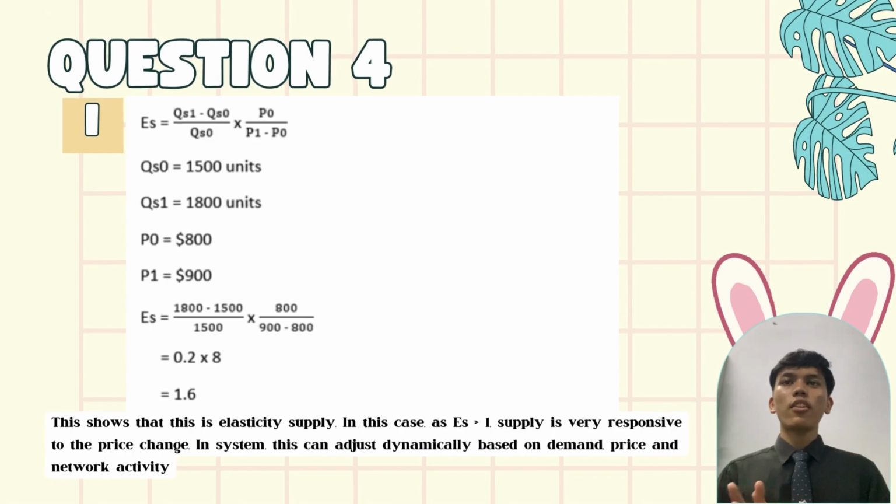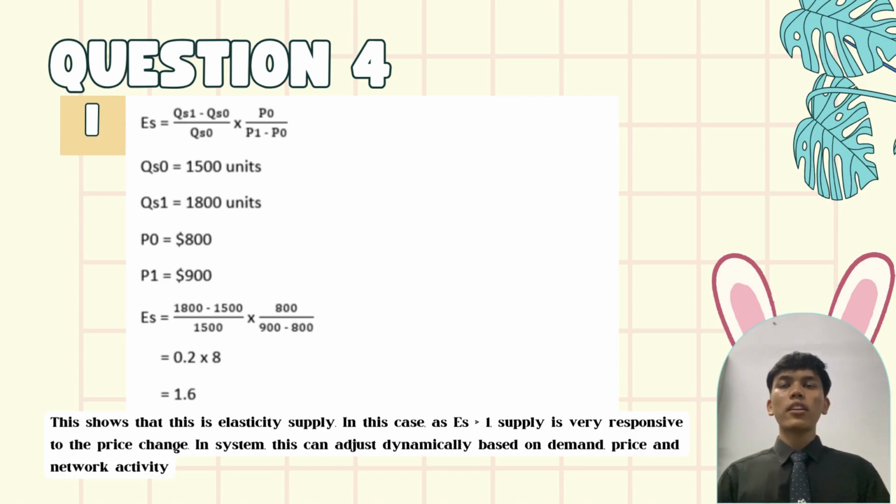For the answer to question 1, based on the formula given, elasticity of supply equals the quantity supplied 1 minus quantity supplied 0 over quantity supplied 0, times price 0 over price 1 minus price 0.